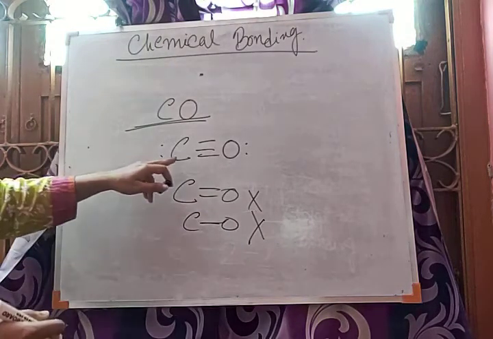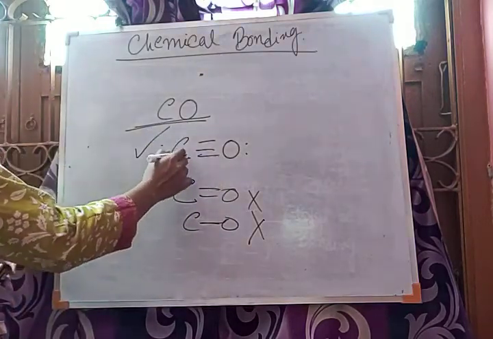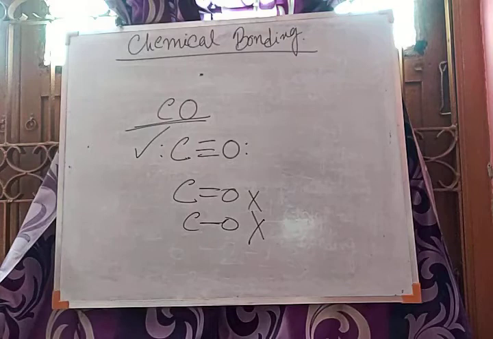But in this case, the octet is fulfilled, so this is the actual structure. So a chemical bond representation can only be understood by counting the octet of each and every atom.